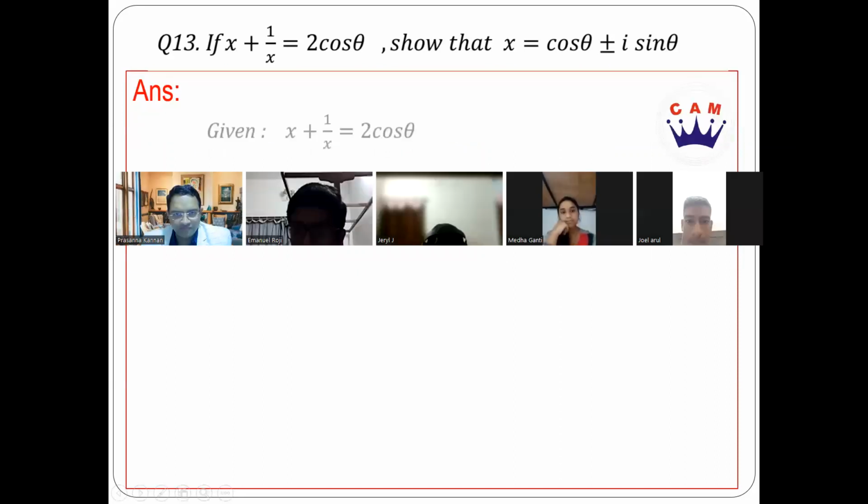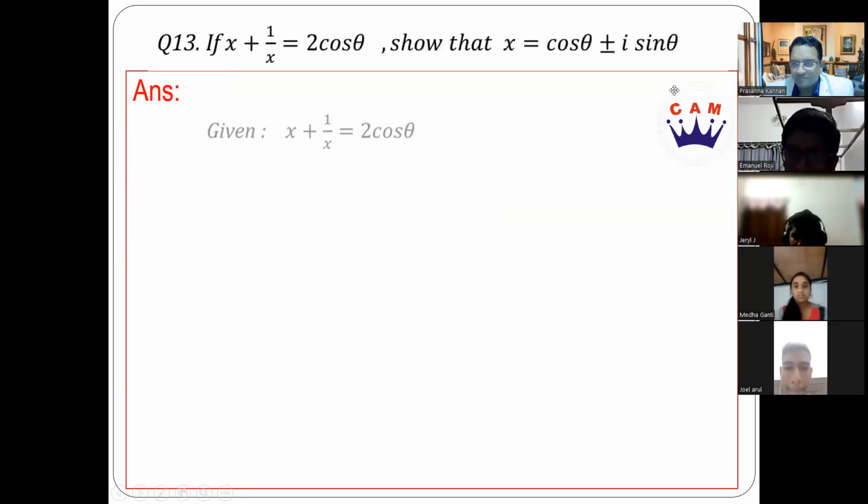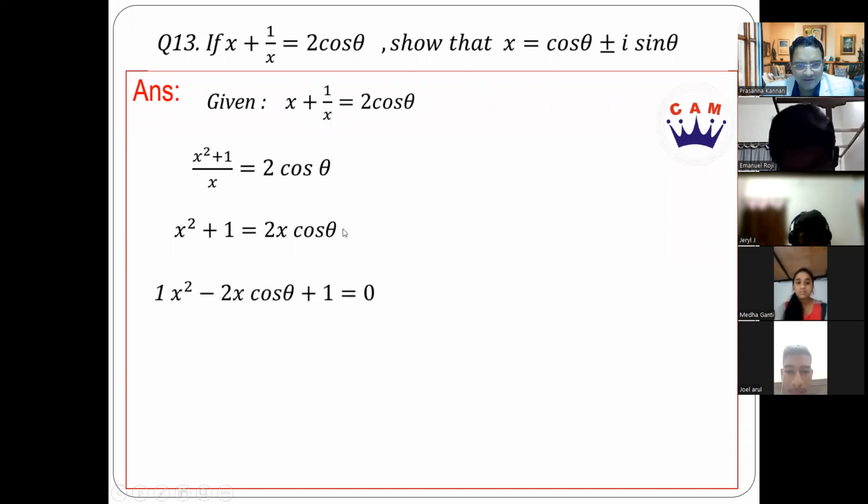Now, as you can see, if I take LCM here, x square plus 1 divided by x is equal to 2 cos theta, or x square plus 1 will be equal to 2x cos theta. Or I can bring this 2x cos theta this side. So it becomes x square minus 2x cos theta plus 1 equal to 0. This is a quadratic equation in x, correct?